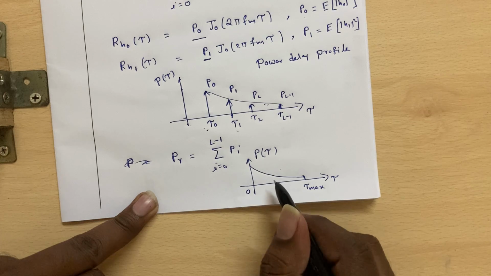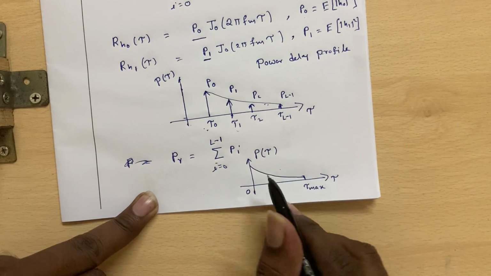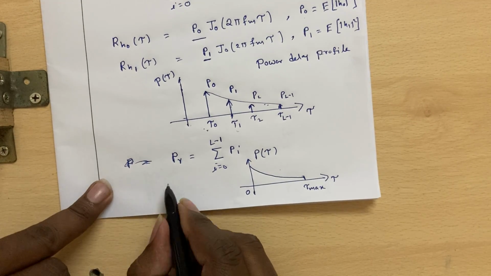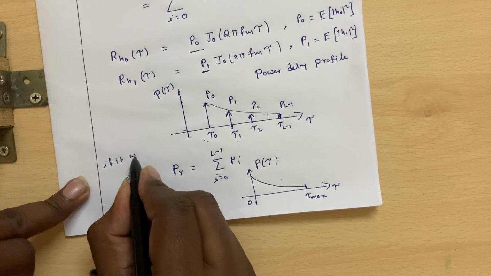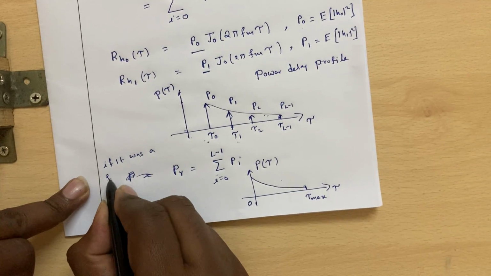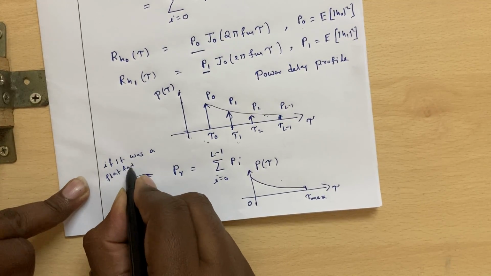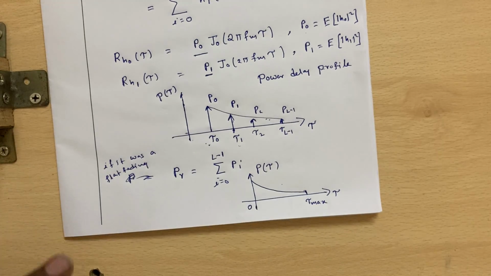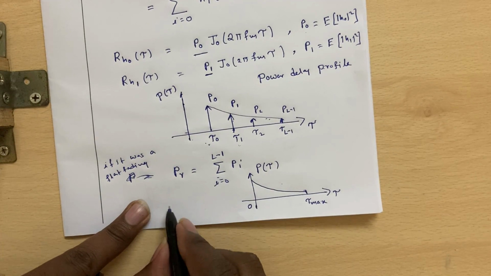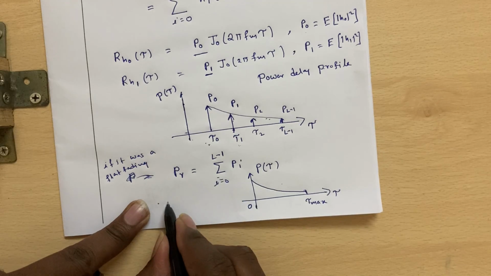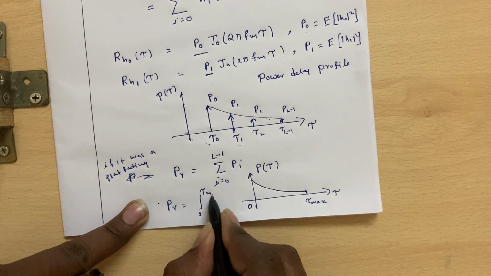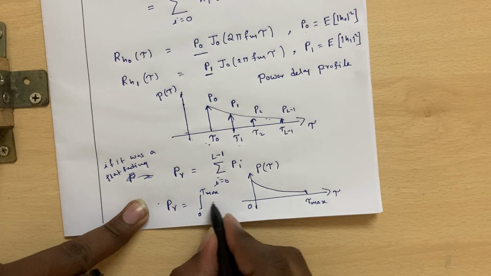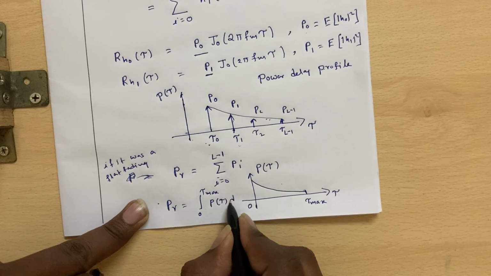So if it is a continuous time channel impulse response, then the total received power, if it was a flat fading channel, the received power PR is equal to, for discrete time the sum, and for continuous time it will be the integral from 0 to tau max of P of tau d tau.